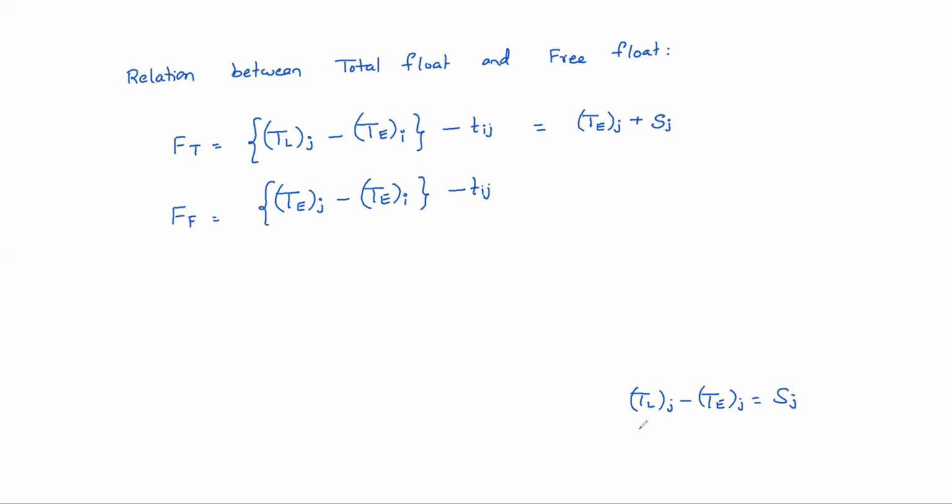That means TL of j equals Te of j plus Sj, minus Te of I, minus Tij, right? Just I am substituting here. So that means what happens here, which is equal to this, I will move this.